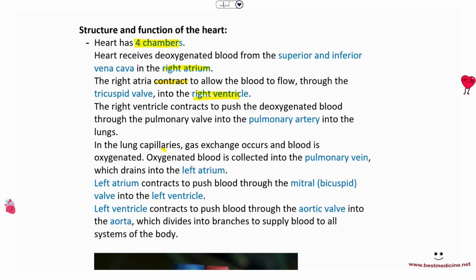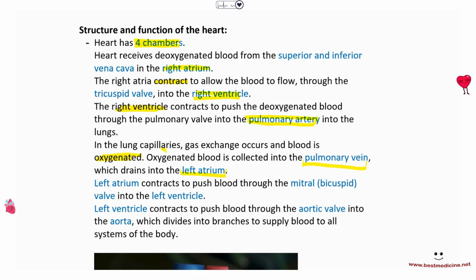The right ventricle then contracts once the wave of electrical activity, after being delayed by the atrioventricular node, eventually reaches the ventricles. Then the ventricles contract, right? So the right ventricle contracts and pushes the deoxygenated blood through the pulmonary valve into the pulmonary artery, which eventually goes into the lungs. In the lungs, again, gas exchange will occur and blood is oxygenated. Now, oxygenated blood is collected in the pulmonary vein, which is going to return it back to the heart's left atrium. It is a vein because it is delivering blood to the heart. Even though it is carrying oxygenated blood, it is delivering blood to the heart, so it's a vein.